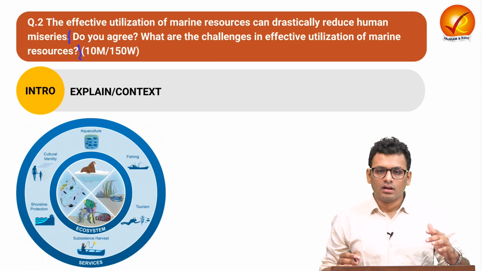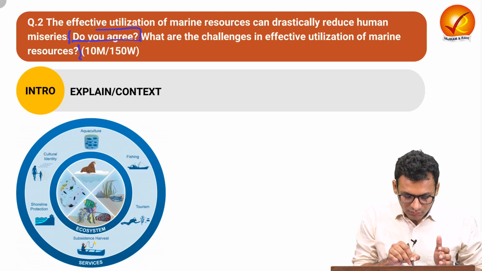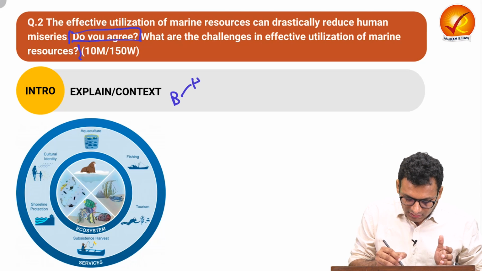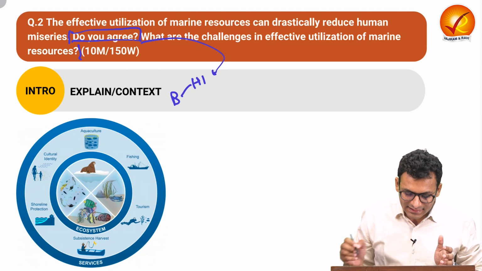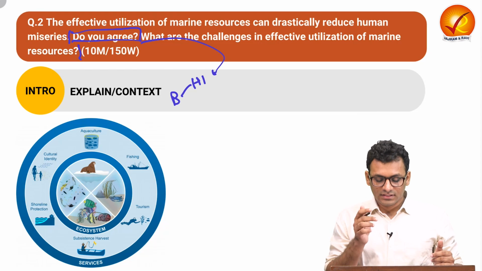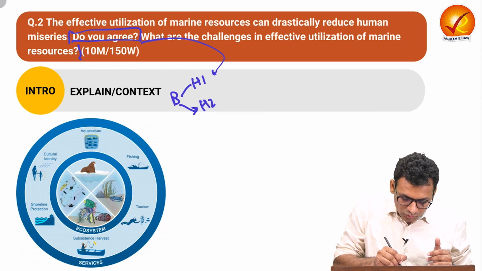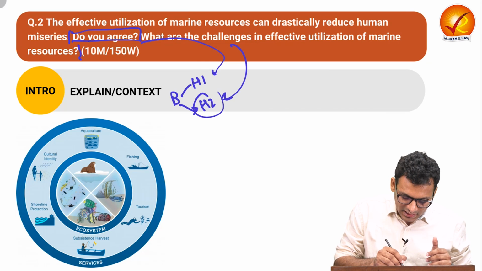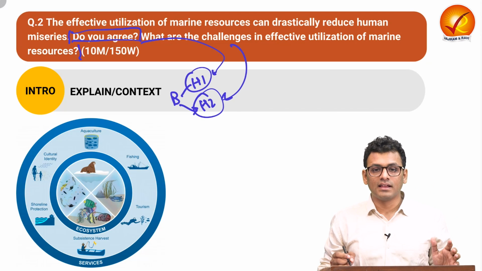Now as the question is directly asking you, do you agree over here? So in the body aspect, in the heading 1, you can directly address the same. You can talk about the benefits of marine resources for solving the human miseries. And in the heading 2, as we have to talk about the challenges, you can directly inculcate the points of challenges in the heading 2 of the body.